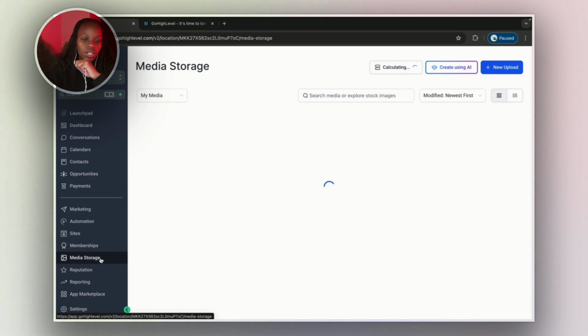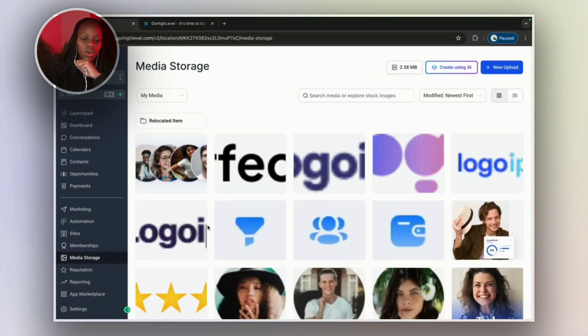And then we have media storage. This is where you upload all your media for your funnels. When it comes to storage, I'm not sure how much GoHighLevel gives you, but I haven't had any issues. Also, I haven't uploaded a lot of content on my GoHighLevel account.